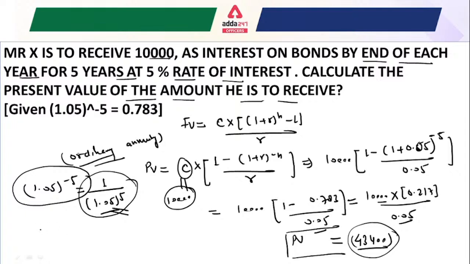Like I explained in the previous slide, in the calculator you write 1.05, then press the multiplication sign, and if it is a power of 5, press the equal sign 4 times.